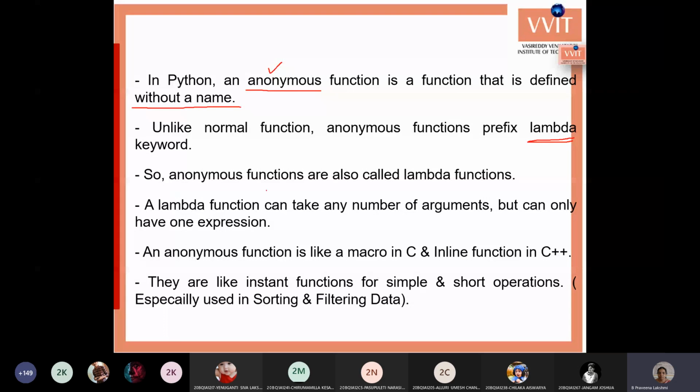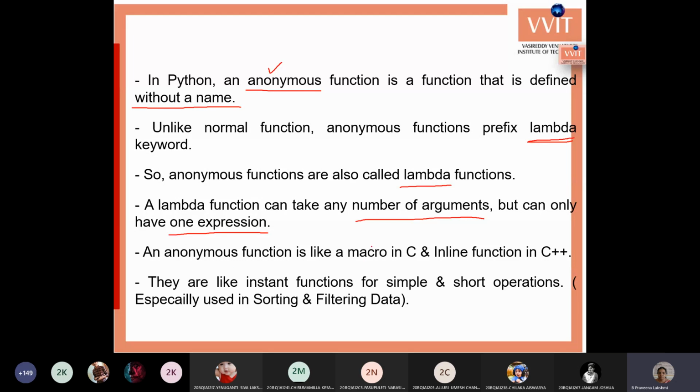Next, they are related to anonymous functions. These functions can also be called lambda functions. This also takes a number of arguments. Whatever number of arguments you want to pass, you can pass. But here it can have only one expression. We cannot write more than one line, because this lambda function must be started and ended within one line. You cannot write it in a number of lines.